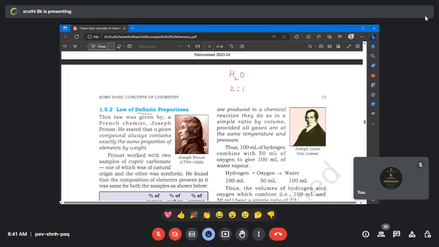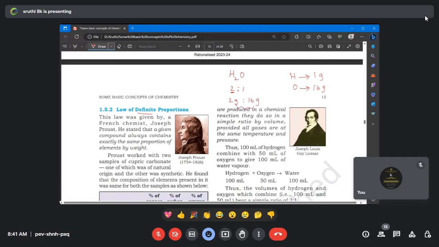But we do not express it in terms of number of atoms. We are expressing the same in mass. Do you know the weight of hydrogen? What is the weight of 1 hydrogen atom? Which is 1 gram, right? And the weight of an oxygen atom is 16 gram. So there are two hydrogen atoms, so this is 2 gram, and the weight of one oxygen atom is 16 gram. Clear? So this is the law of definite proportion.